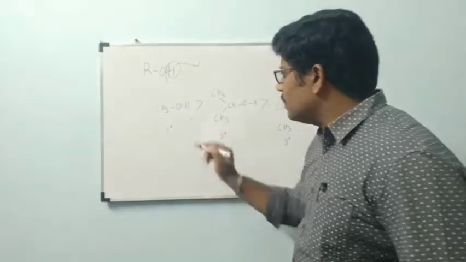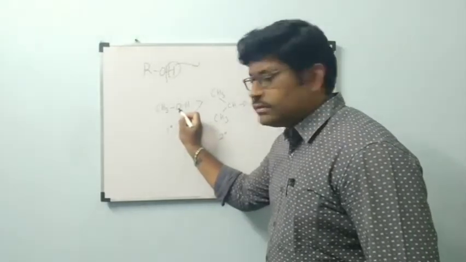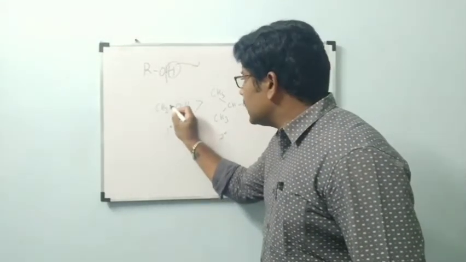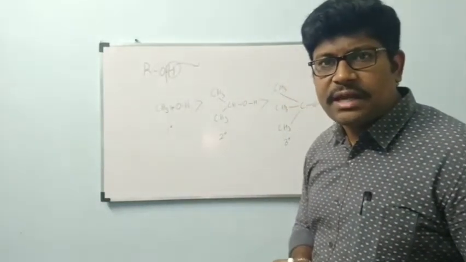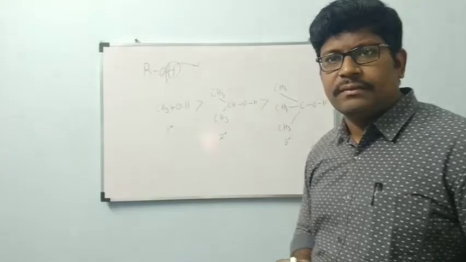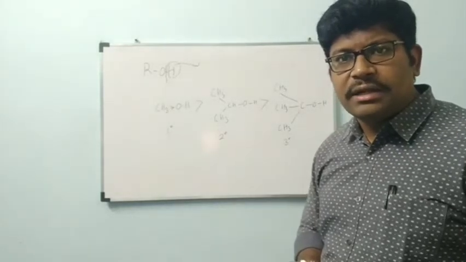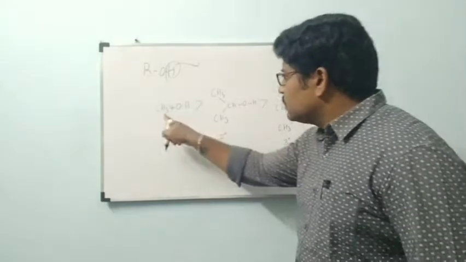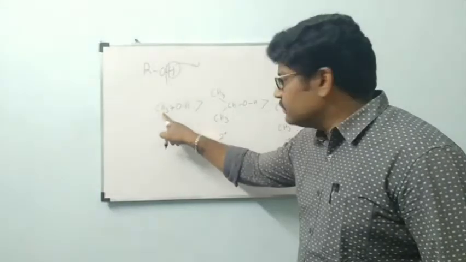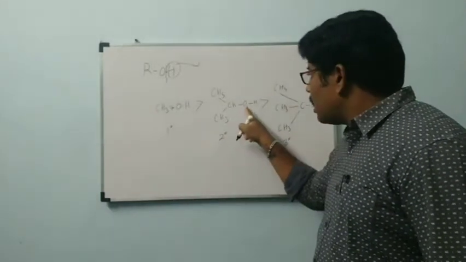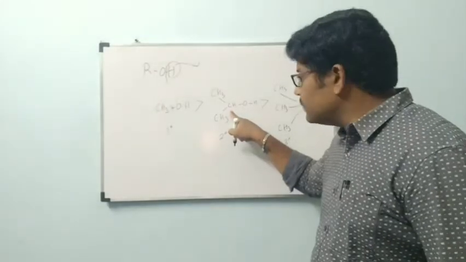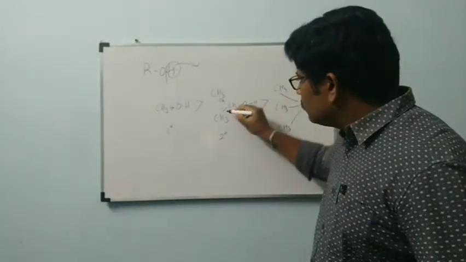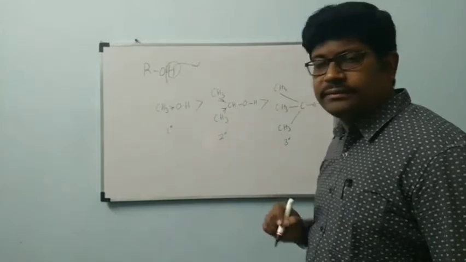Now, this O is bonded to CH3, which is an electron donating group. All alkyl groups are electron donating groups. So here CH3 is an electron donating group. Here oxygen is bonded to carbon, which is bonded to two electron donating groups.